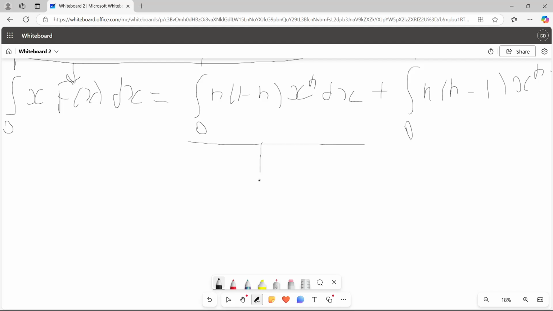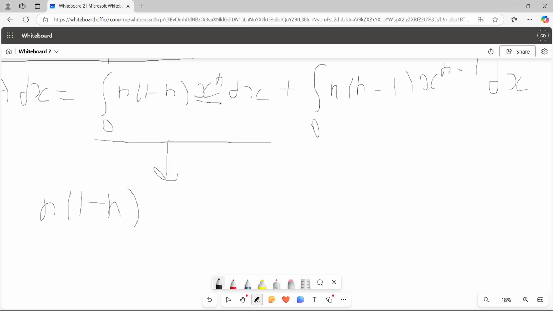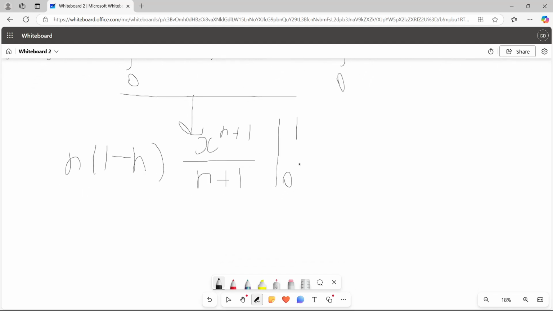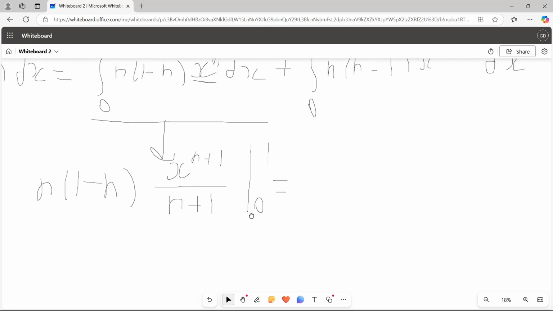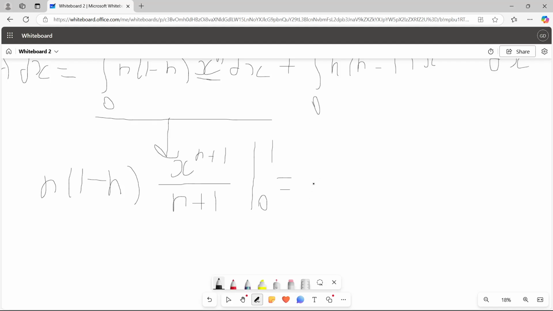So what would this be? We take out the constant, and what's left is x to the n, so you write x to the n plus 1 over n plus 1 from 0 to 1, which is, well, at 0 it's 0, so you just need the 1, so you get n times 1 minus n over n plus 1, that's what I got there.